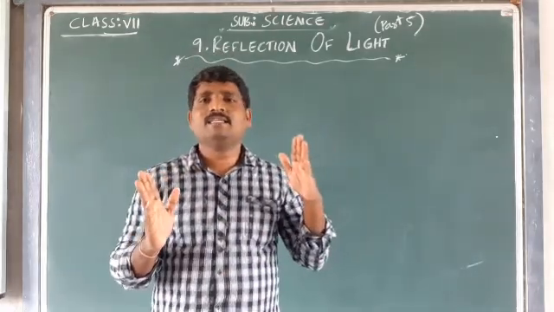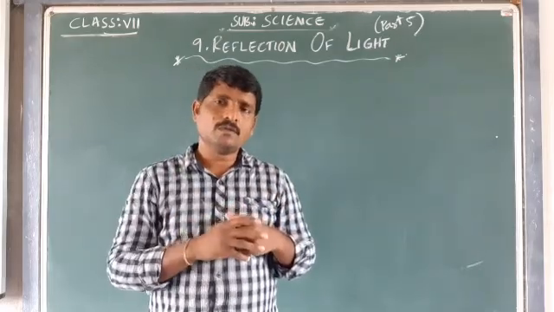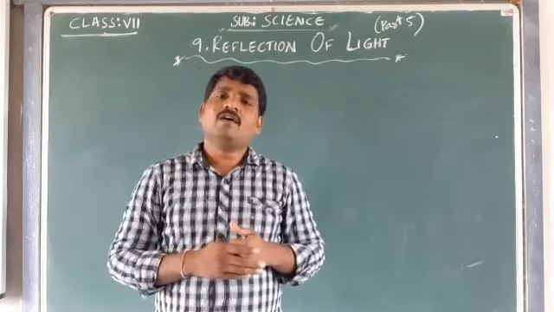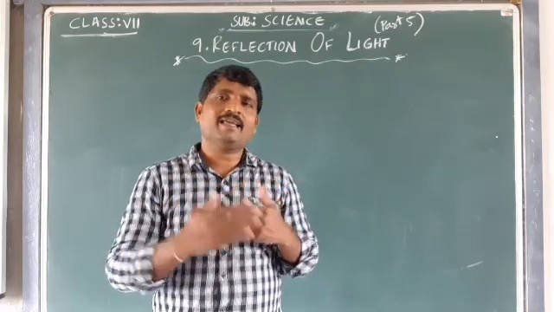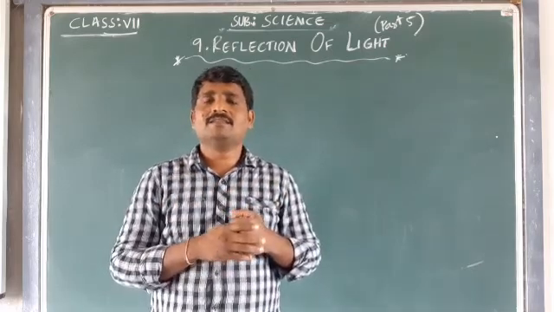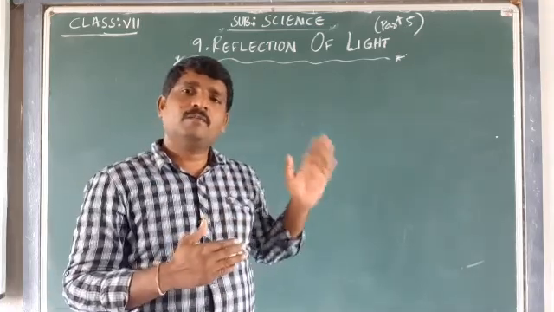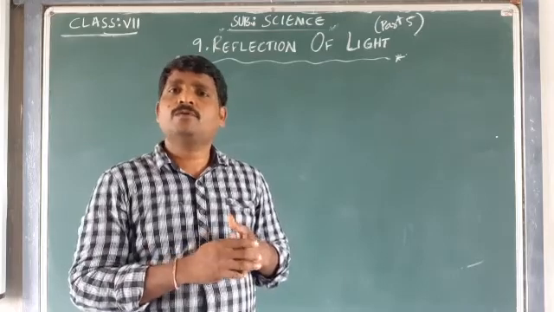We were also talking about why there is a necessity of keeping the mirror strips parallel in the periscope, and what happens if the two mirror strips are kept at some angle. The reflected ray from mirror strip 1 may not fall on mirror strip 2.